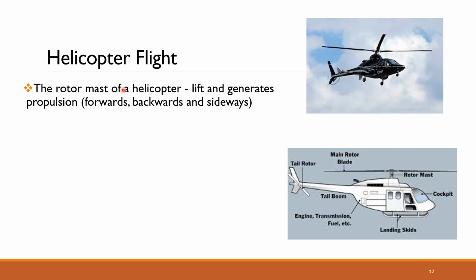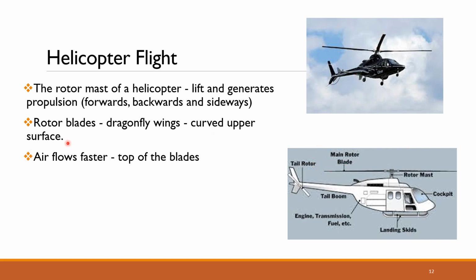The rotor mast of the helicopter, which is present along with the rotor blade, helps in maintaining the lift and generating propulsion, just like in the case of a dragonfly. The rotor blade structure is almost similar to that of the dragonfly wings. It has a slightly curved upper surface.